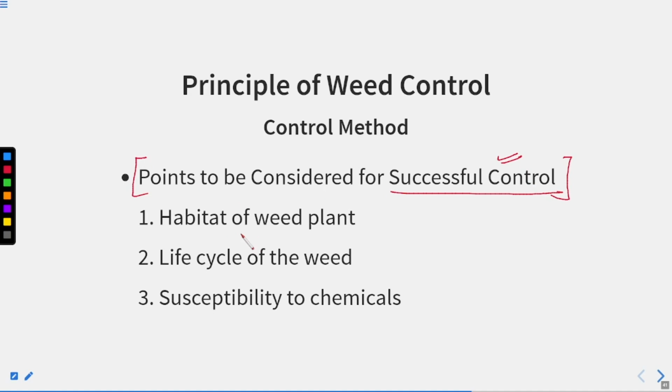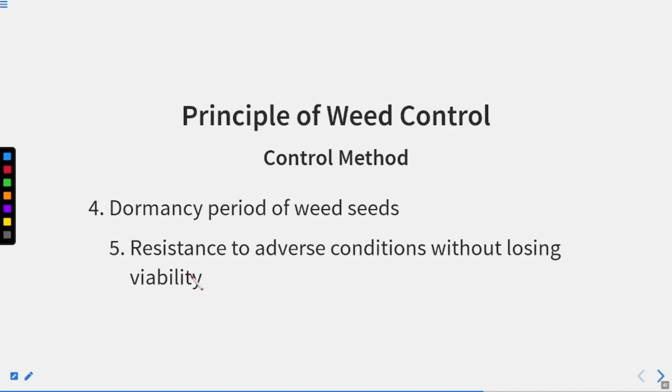What are those? Habitat of the weed plant. What is the habitat of the weed plant? Life cycle of the weed, susceptibility to the chemical. So what chemicals is the plant susceptible to? That is very, very important, because if we know that, then we can control the growth of the weeds.